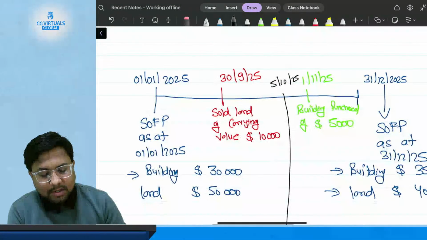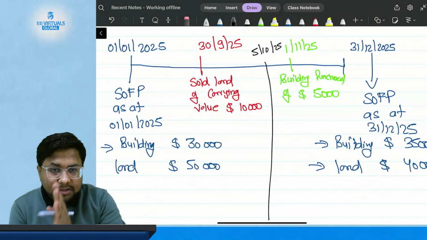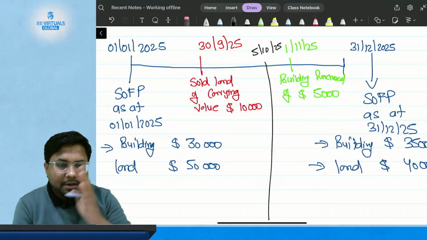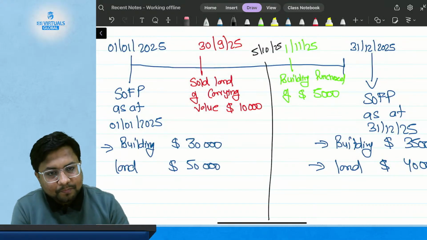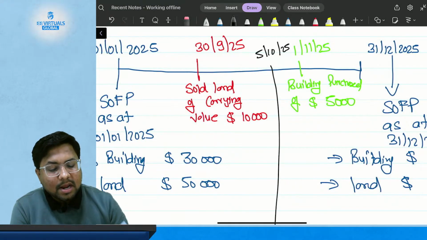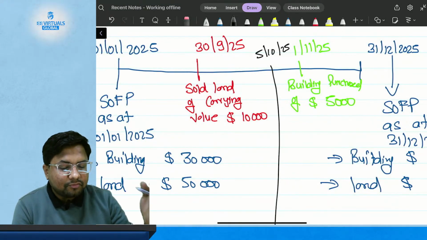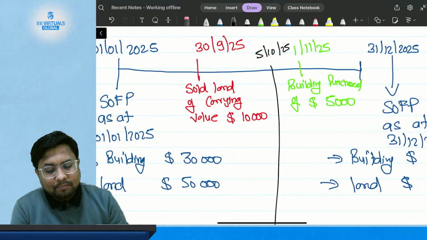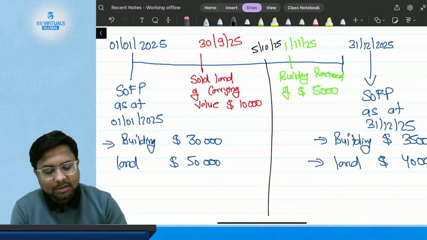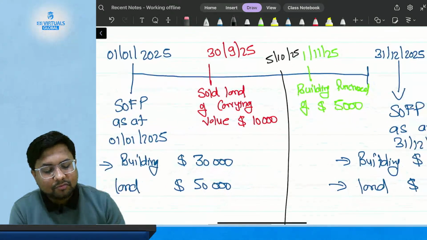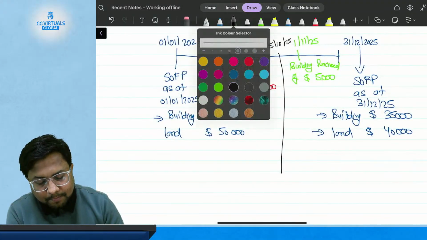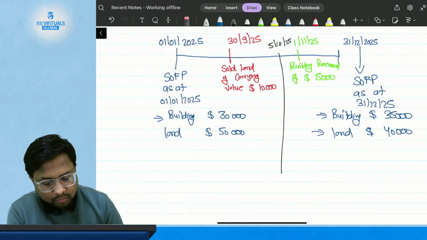Now understand, my accounting period started from 1st of January and is going to end on 31st of December, and I have sold land on 30th of September. I am going to purchase the building on 1st of November, but the management needs the financial position on 5th of October. So what is my financial position on 5th of October?